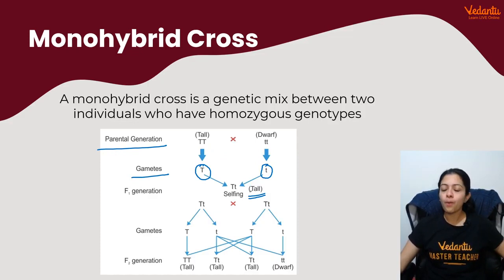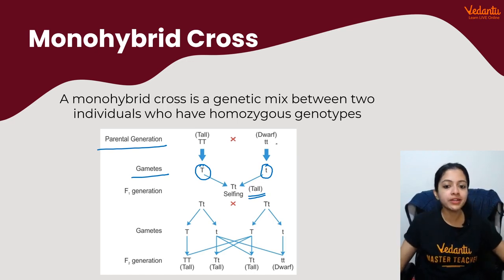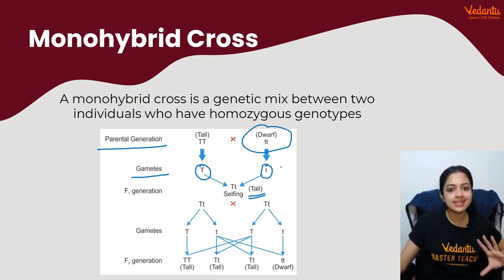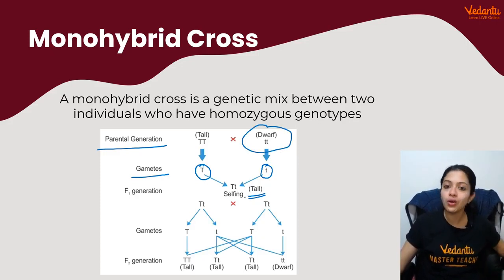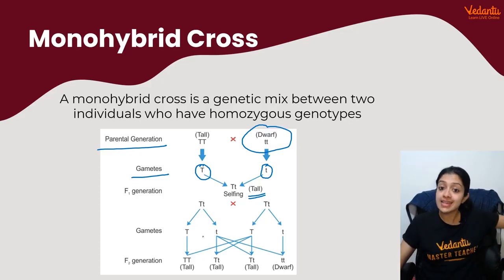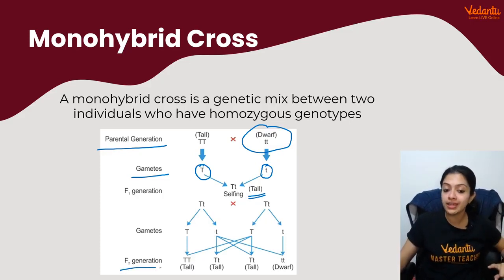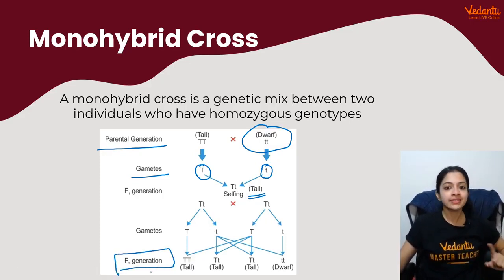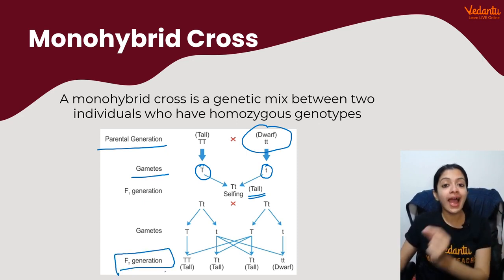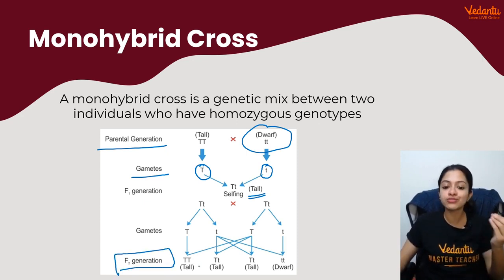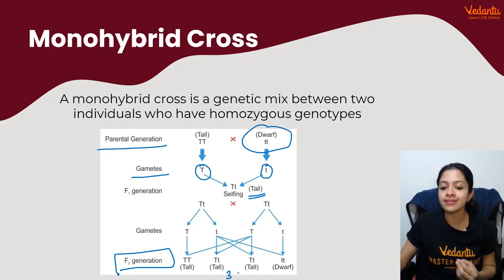Tall. So Mendel, curious Mendel, went on to allow them to self-fertilize because he wanted to understand what role this parent would have played in such a cross. So Mendel went on to allow them to self-pollinate, and he noticed that in the next generation, which we call the F2 generation, there were tall and dwarf plants in the ratio of 3:1. 3 tall is to 1 dwarf.